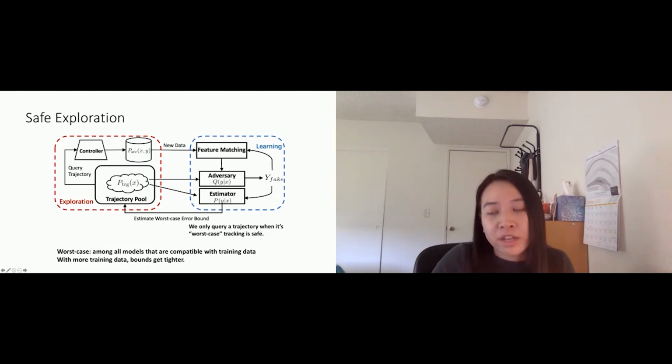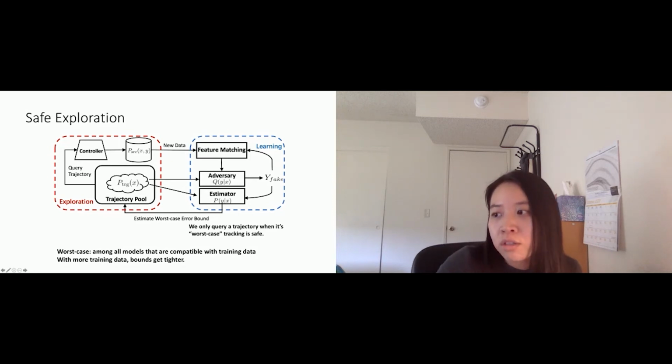And then if they are safe under the worst-case possible model, then we will use the controller to track the data and then add this data to the source. And this source will constrain, again, this adversary. So this is an iterative process. With more and more data and with a better and better model, the bounds should be tighter and tighter.